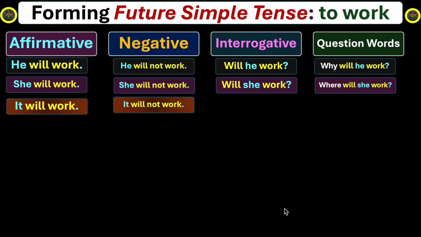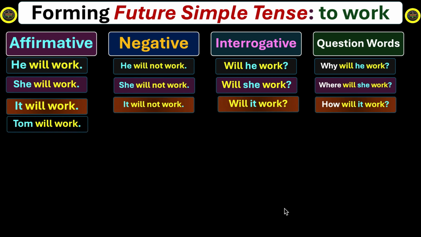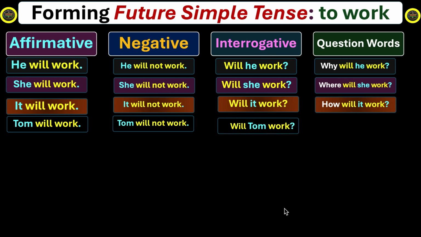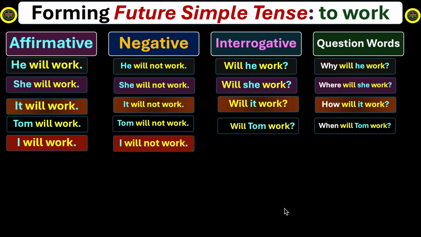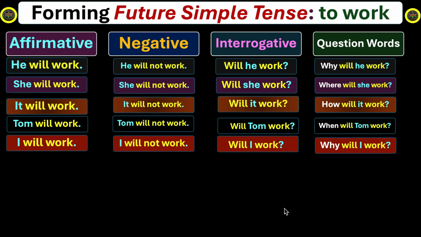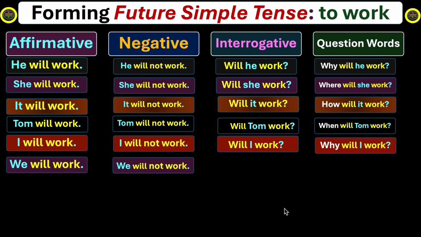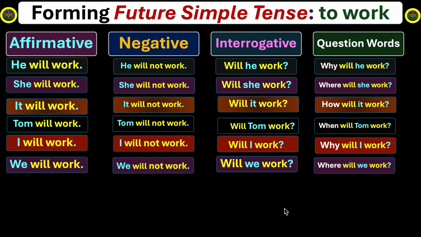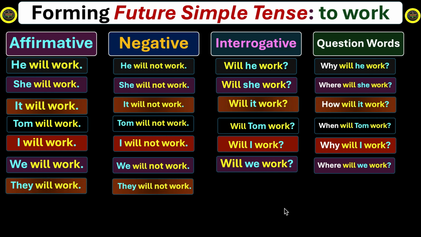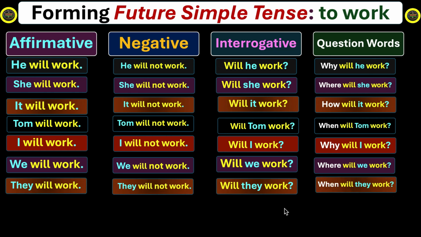It will work. It will not work. Will it work? How will it work? Tom will work. Tom will not work. Will Tom work? When will Tom work? I will work. I will not work. Will I work? Why will I work? We will work. We will not work. Will we work? Where will we work? They will work. They will not work. Will they work? When will they work?